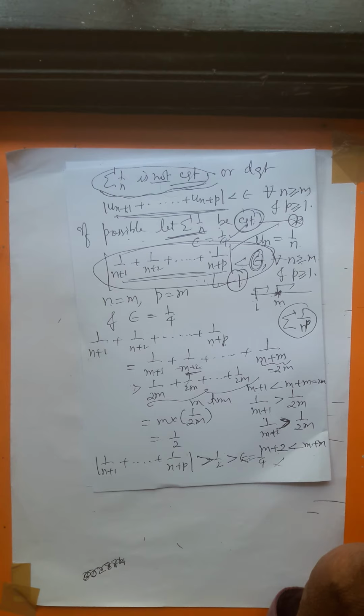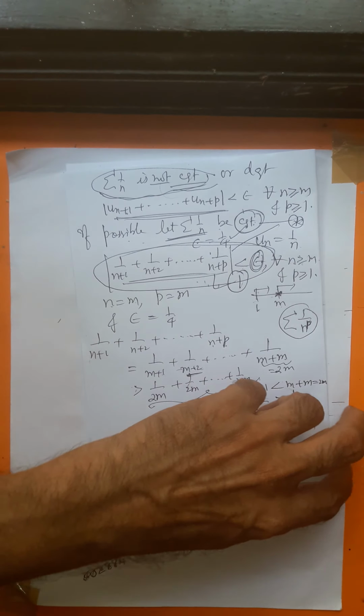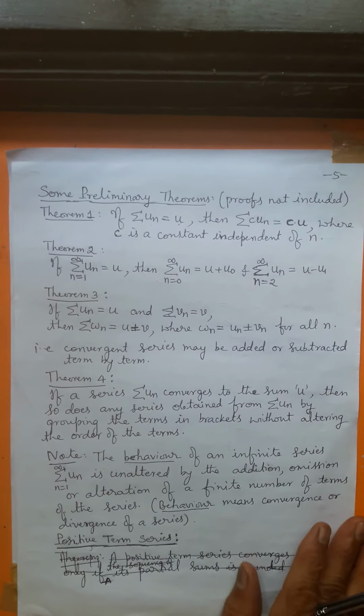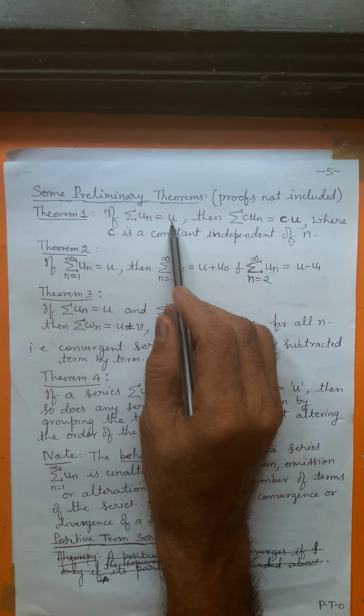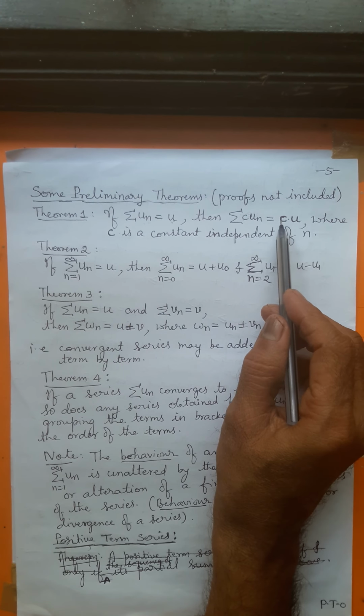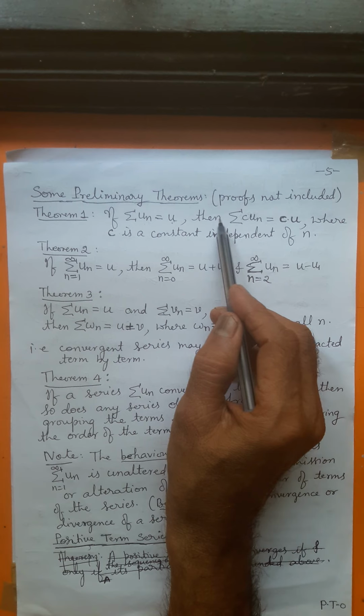Okay, next we continue with some elementary results. These results we are going to state only. We are not going to prove them. Fine. If sigma un equal to u, then sigma c into un is c into u. That means c can be taken out.